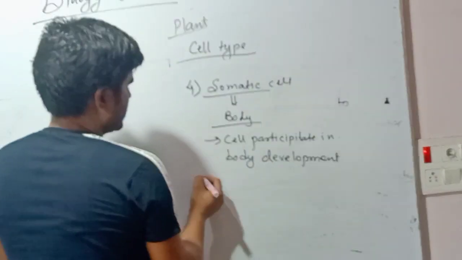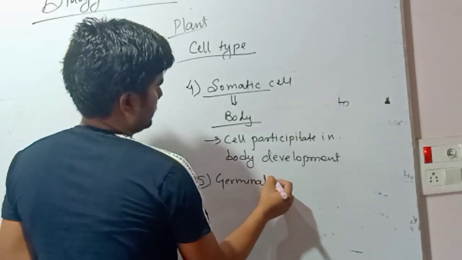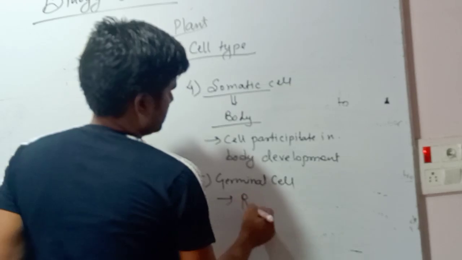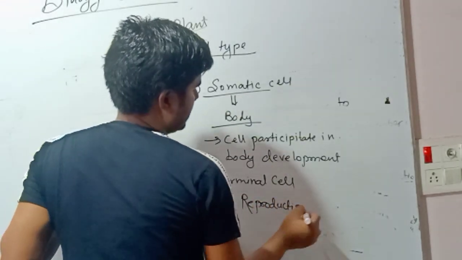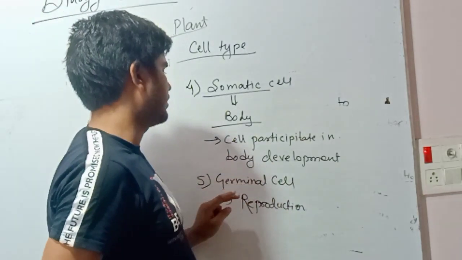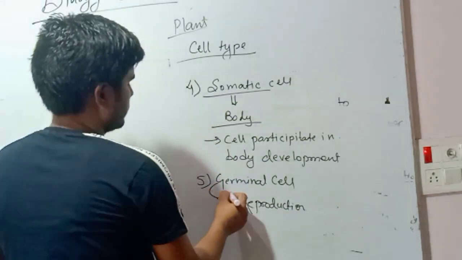The next type of cell is germinal cell. Such cell helps in reproduction. Such cell does not have any role in the body development. Germinal cell will never give rise to any body development. Its role is only in reproduction.